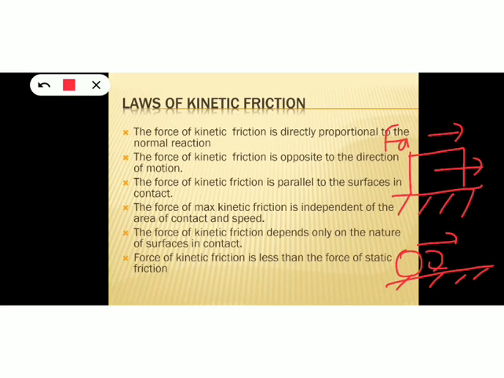What type of frictional force is there? That is rolling friction. So rolling friction is the opposing force that comes into play when one body is actually rolling over the surface of another body. Okay. So that's all about the laws of static and kinetic friction.